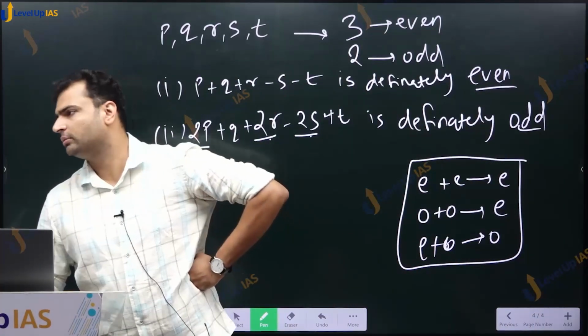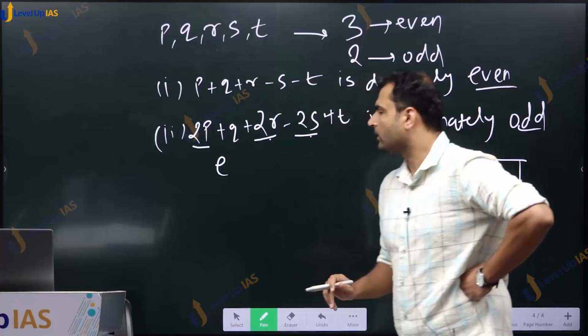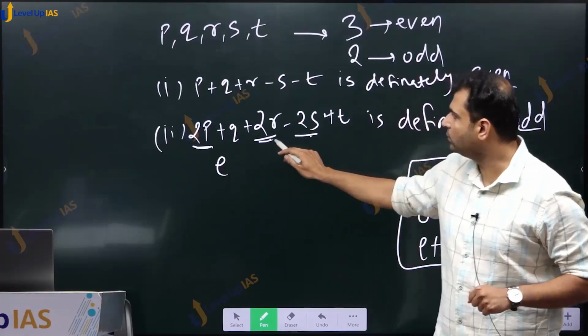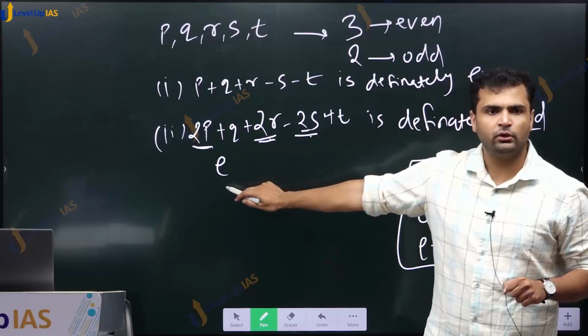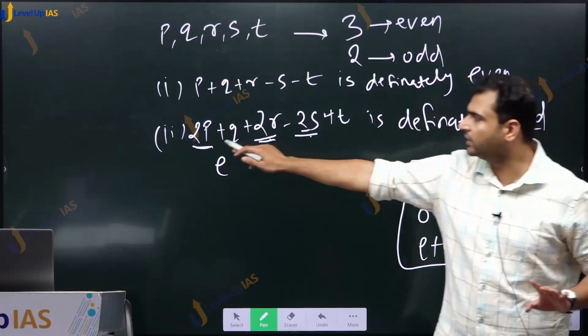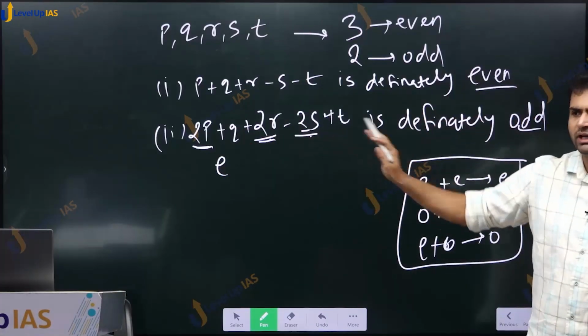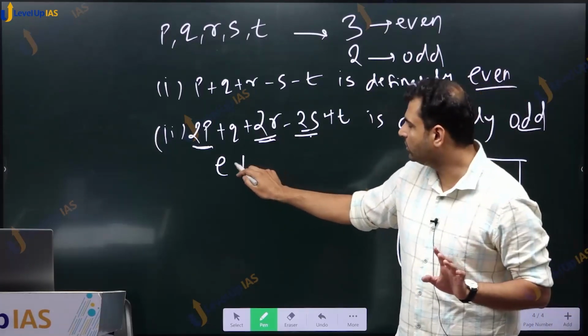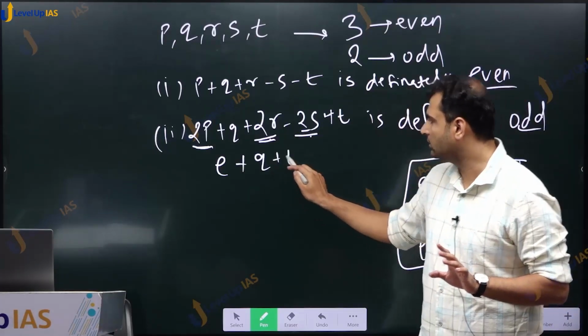The worksheet, we will give later. So this 2p plus 2r minus 2s is an even number. Do we have any doubt in this? Even number plus even number minus even number will be an even number, some even number. So even number plus q plus t is what we have.